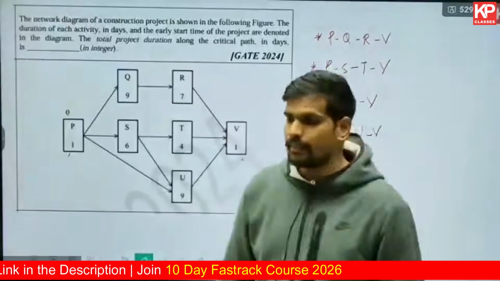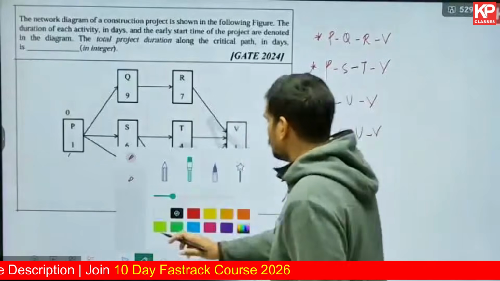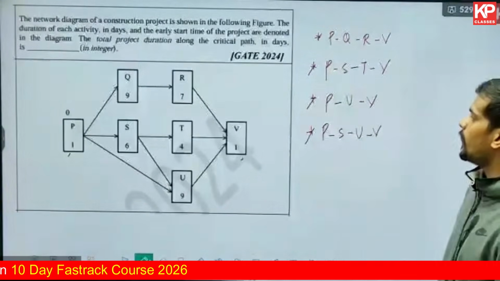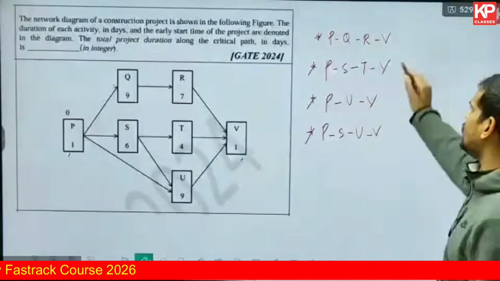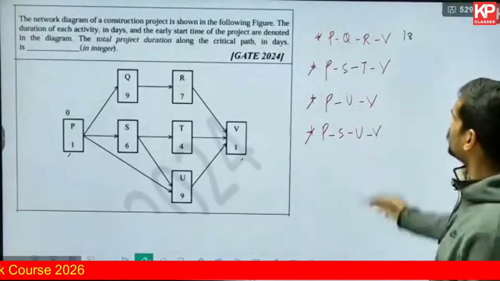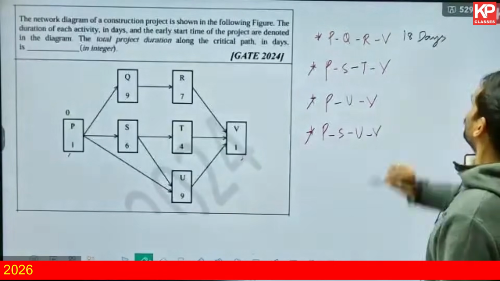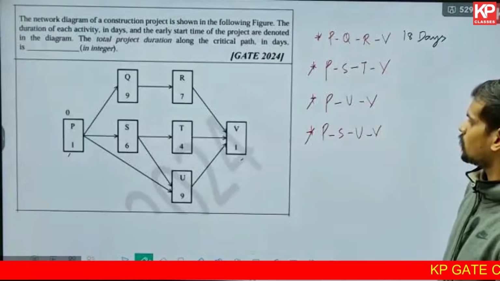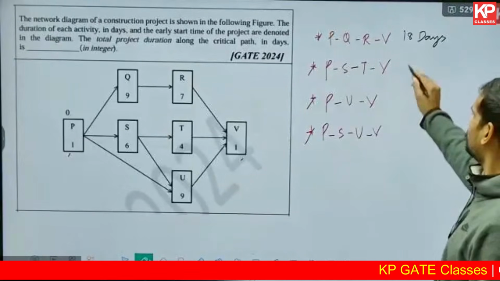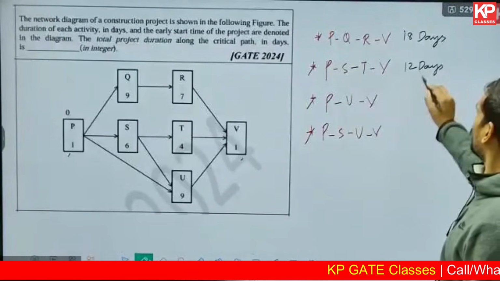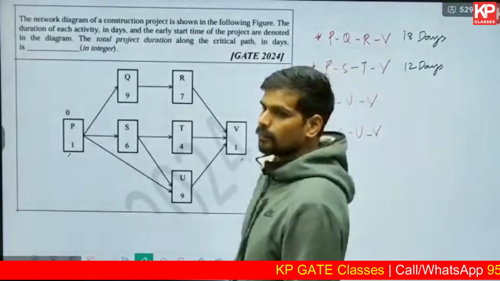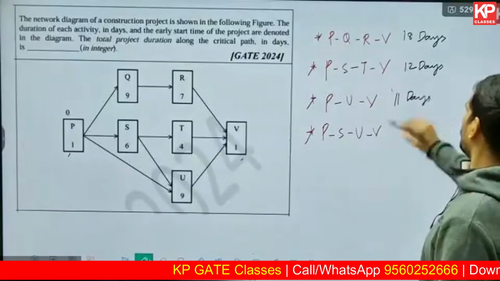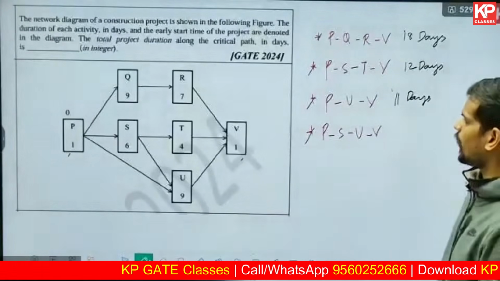So what is the path length? Tell me for the first path. PQRV, what is the total duration? 1 plus 9 plus 7 plus 1, 18. Days or weeks, what is it? Days. For the next one, PSTV, 12. What is the path length for PUV? 11 days. What is the last one? PSUV, path length?